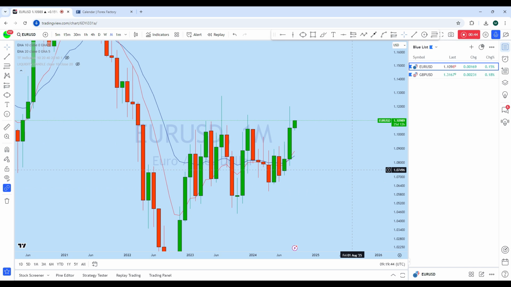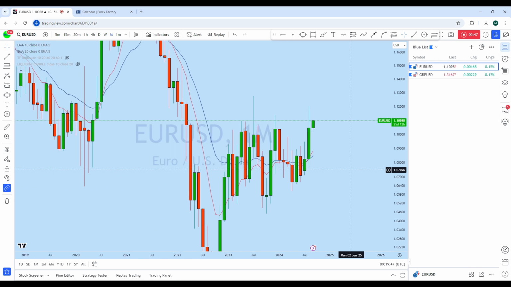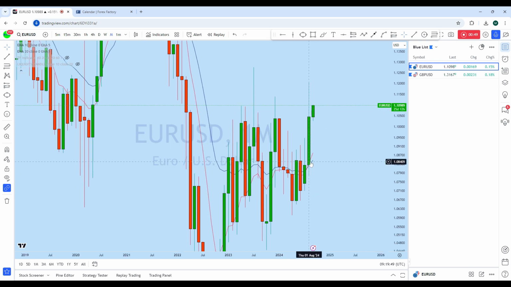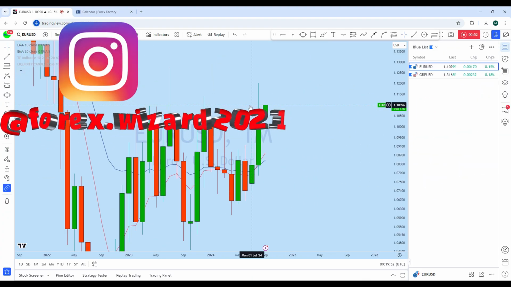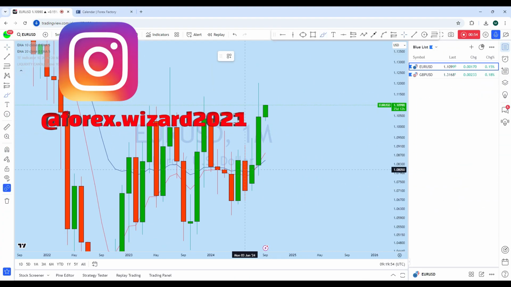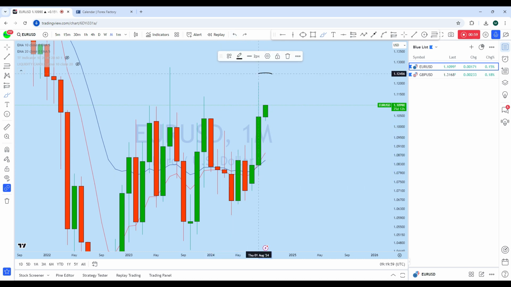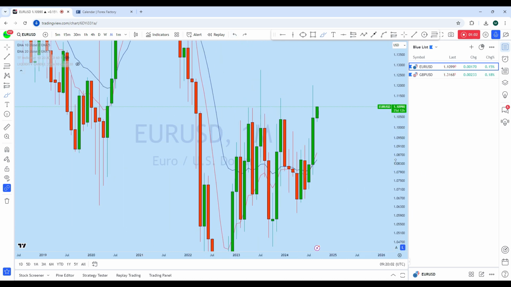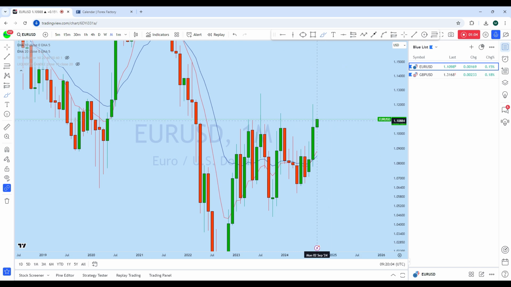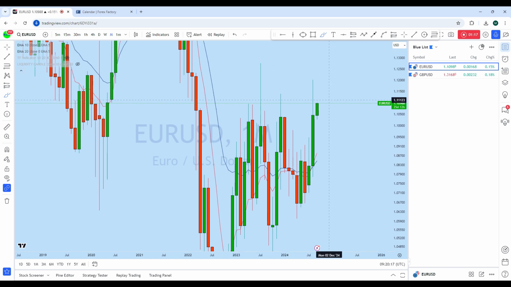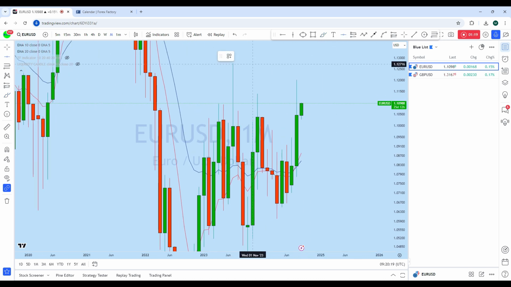Starting with the euro dollar, we can see that this instrument is in a bull market. We have seen a monthly bullish candle formation, and that monthly bullish candle has a complete breakout from this structure here with a long wick at the top, which is in fact a potential that euro dollar may continue to rise to the upside, as we have seen a long consolidation breakout with a pullback. So this long wick represents a breakout and then pullback, expecting euro dollar to remain bullish to create a new higher high.